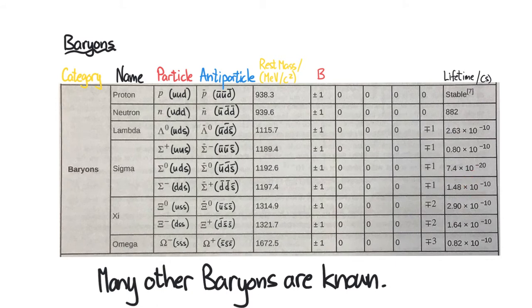Then you get the chi, which is also extremely unstable. You get the chi 0 and the chi negative, and they're made up of ups and 2 stranges, or downs and 2 stranges. And then you also get the omega minus and the omega plus. They are antiparticles of each other, and you can see they are very, very heavy. They all have baryon numbers of +1 for the particle, and the antiparticles have baryon numbers of -1. But there are many other baryons that are known, and these particles all form part of what particle physicists tongue-in-cheek call the particle zoo.